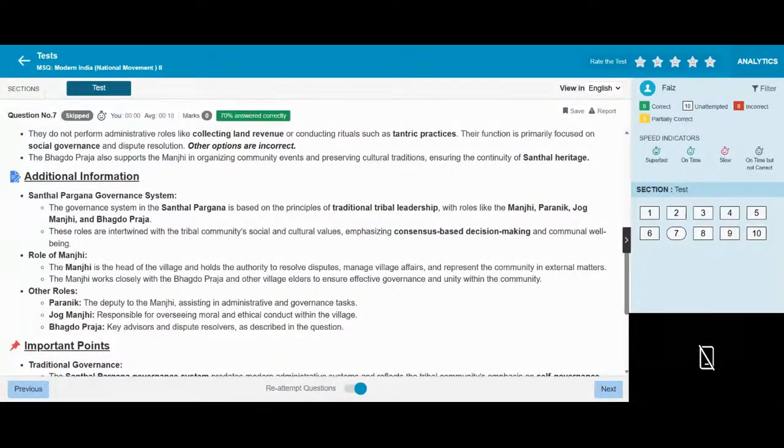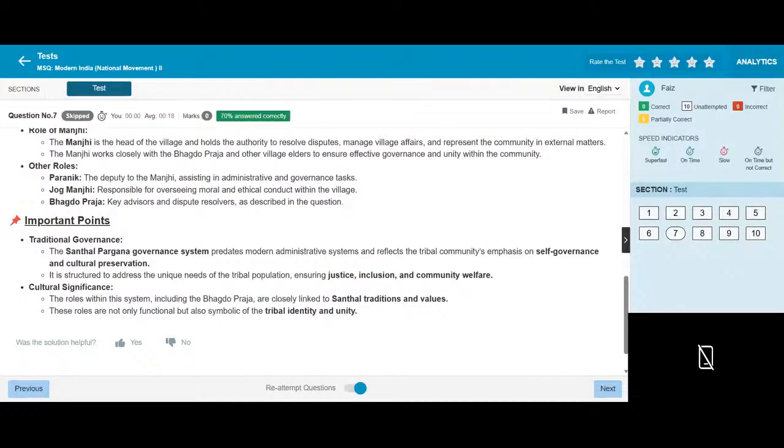Puranik: the deputy, assisting and administering government tasks. Jog Manji: responsible for overseeing moral and ethical conduct within the village. Bhagadu Praja resolves disputes among citizens in the traditional governance. The Santhal constitution provides modern institutions and reflects the tribal community's emphasis on self-government and cultural preservation. It is designed to address the unique needs of the tribal community: justice, inclusion, and community welfare. Cultural significance: the roles within the system, including the Bhagadu Praja, are closely linked to Santhal tradition and values. These roles are not only functional but also symbolic of tribal identity and unity.